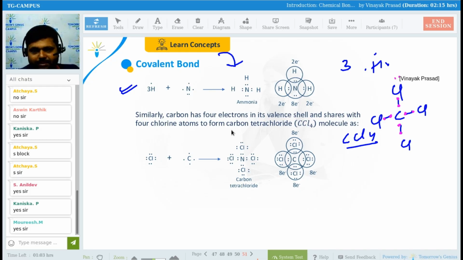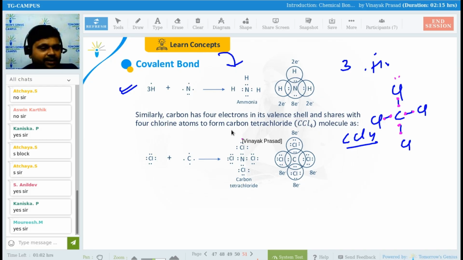Although this chlorine has 7 electrons in its outermost shell, it needs how many electrons? It needs 1 electron to get its octet completed. Yes or no? So you can see here chlorine 1, 2, 3, 4, 5, 6, 7, 8. 7 electrons of this chlorine and 1 electron of this carbon.